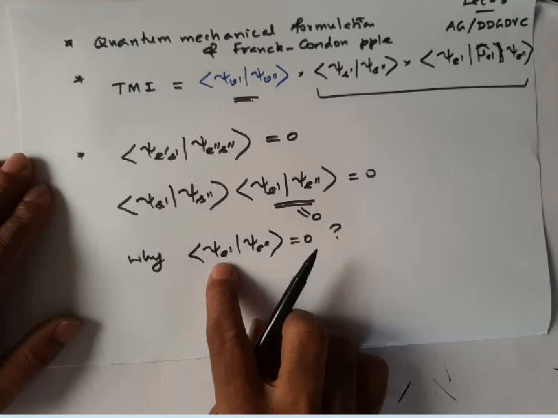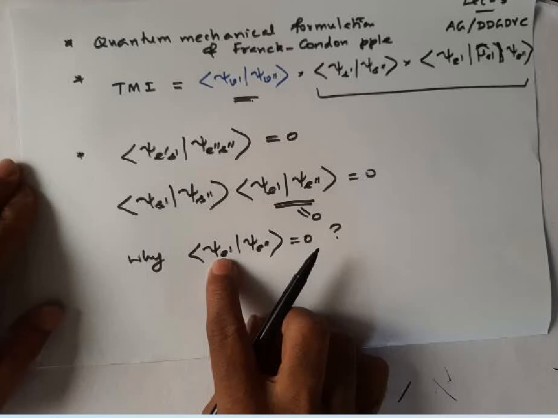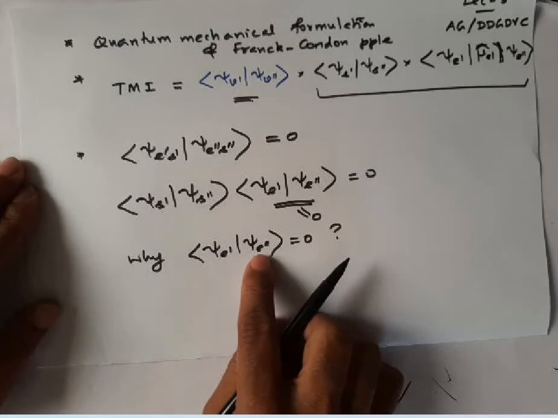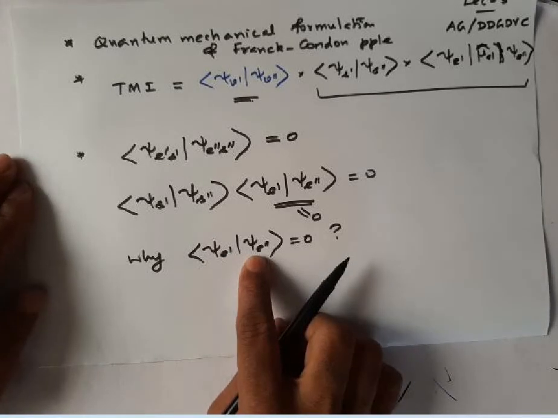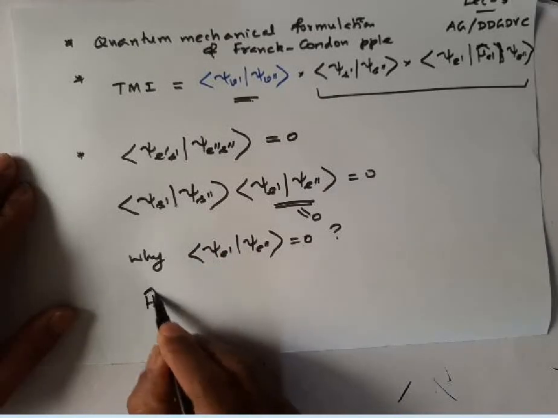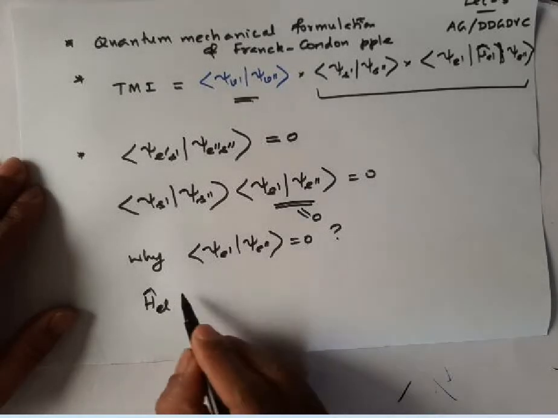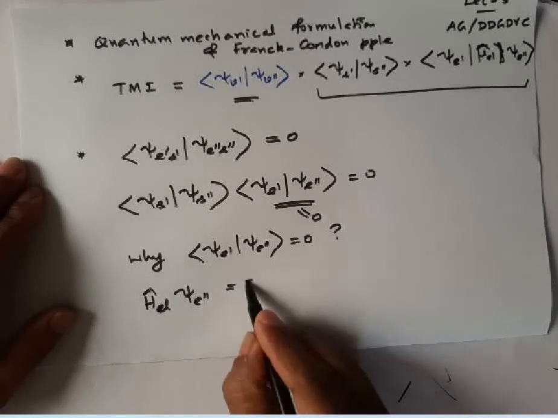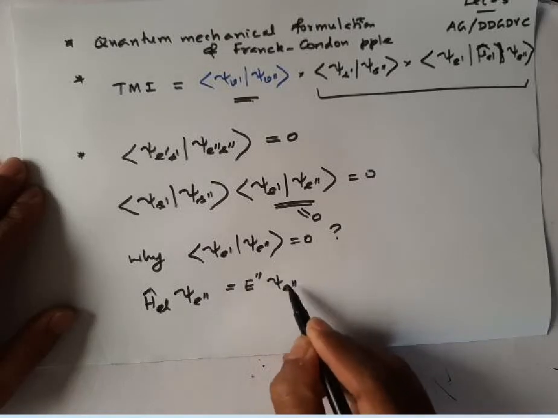The reason is that the wave function psi e prime is the wave function for the excited electronic state, and psi e double prime is the wave function for the ground electronic state. Both these wave functions are eigenfunctions of the same Hamiltonian operator, that is, the electronic Hamiltonian operator. If I apply this electronic operator to the ground electronic state wave function, I'll get the ground state energy and the same wave function psi e double prime.